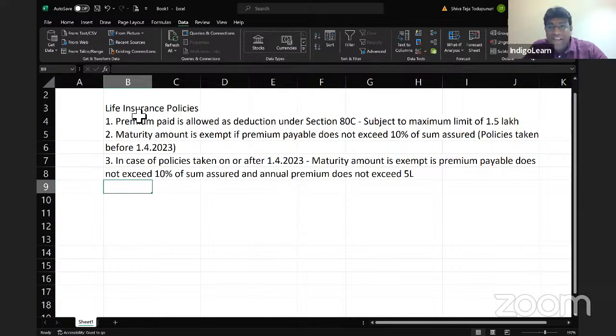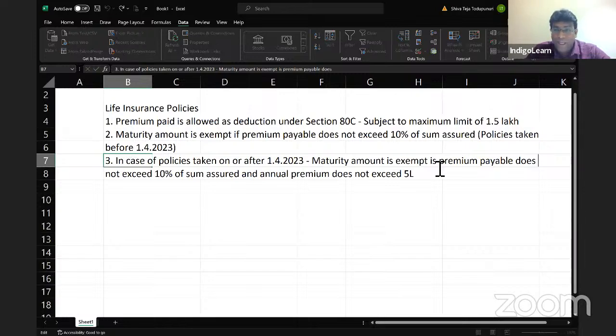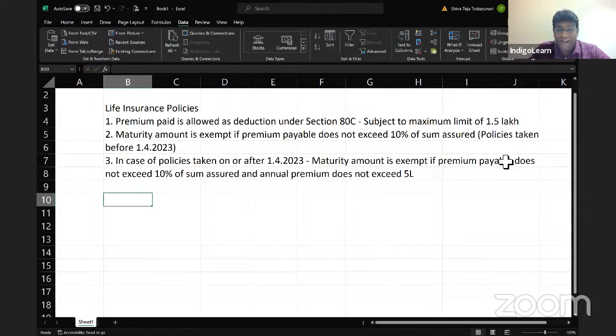So if policy is taken before 1/4/23, what is the answer, my dear friends? Maturity amount is exempt if premium payable does not exceed 10% of sum assured. But if policy is taken on or after 1/4/2023, maturity amount is exempt if premium payable does not exceed 10% of sum assured and annual premium does not exceed 5 lakhs.